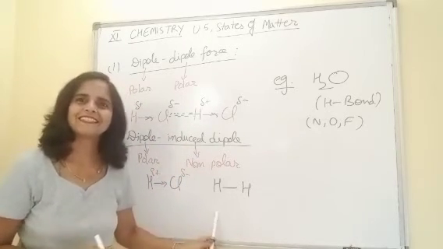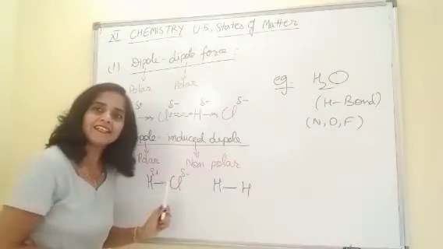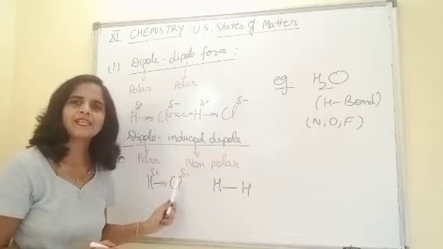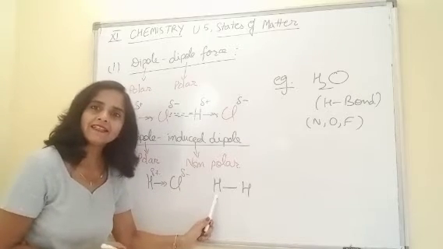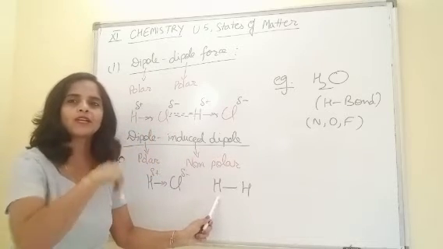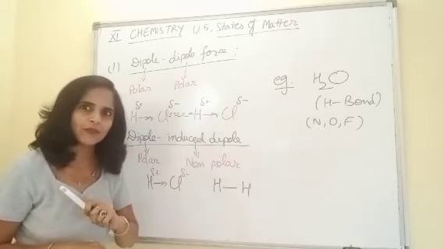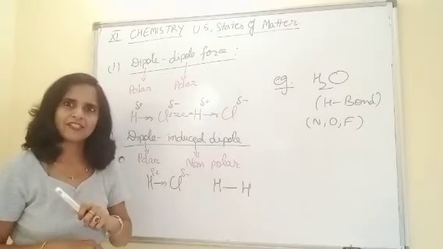This is what happens here: this increased electron density on chlorine starts repelling the symmetrically distributed electron cloud of the hydrogen molecule, because we know similar charges repel each other.